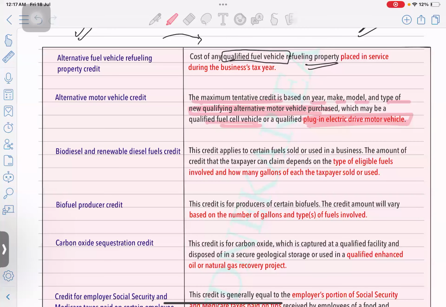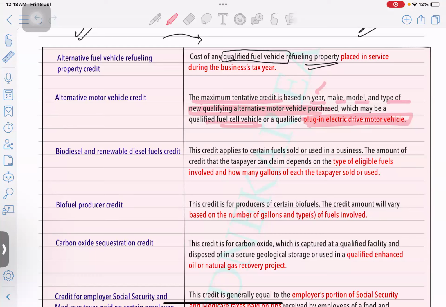Again, you have to put the VIN number, and they will ask you for the cost of the vehicle. They will ask you for the year, make, model, and all. Mainly, they'll not ask the year, they'll just ask the name of the vehicle and the vehicle identification number on the IRS website.